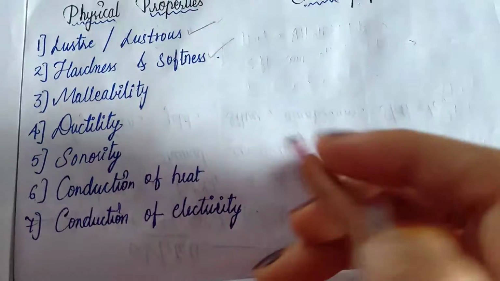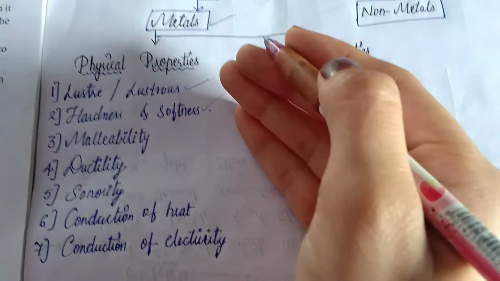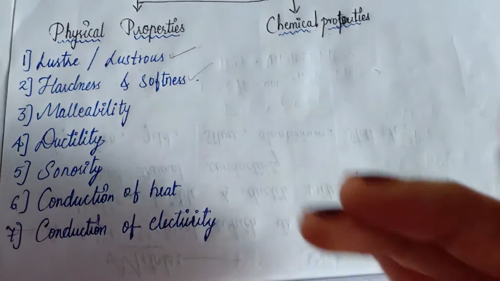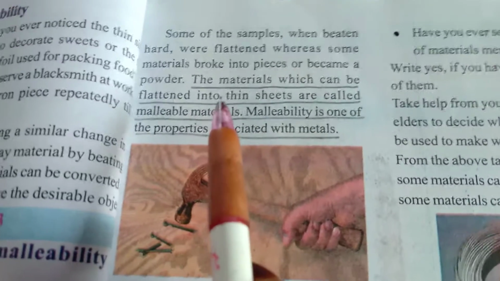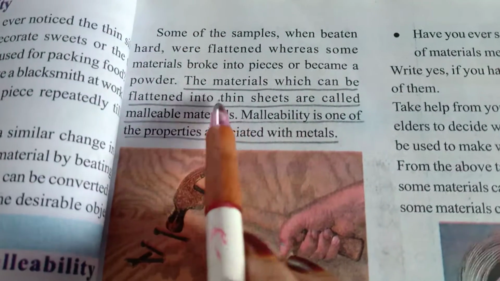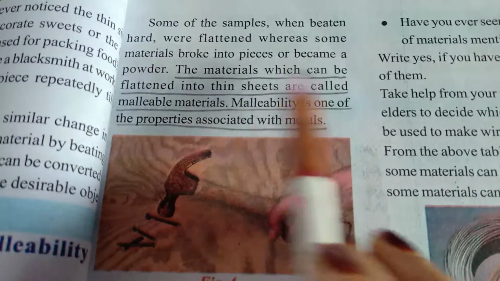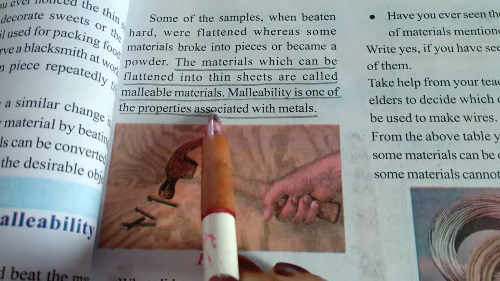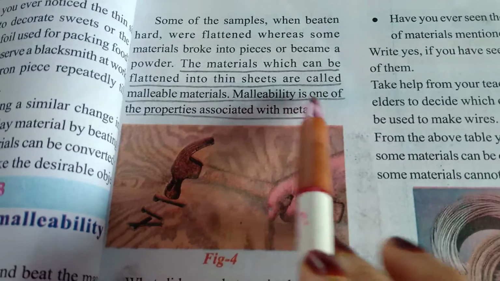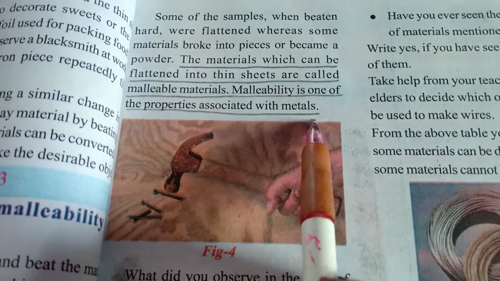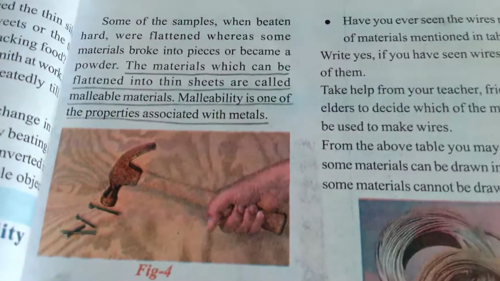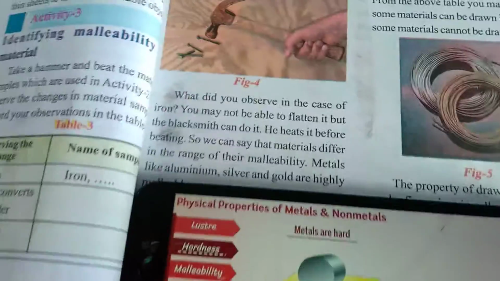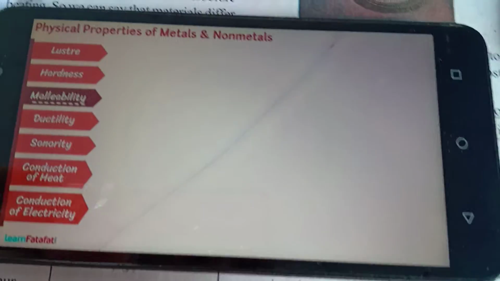Next, come to another interesting property possessed by metals, that is malleability. What is meant by malleability? Here is the definition: the material which can be flattened into thin sheets is called a malleable material, and malleability is one of the properties associated with metals. To explain this definition, let me show you something.